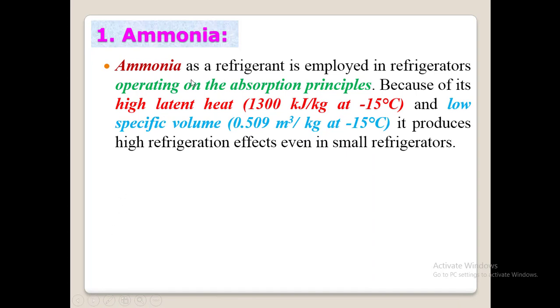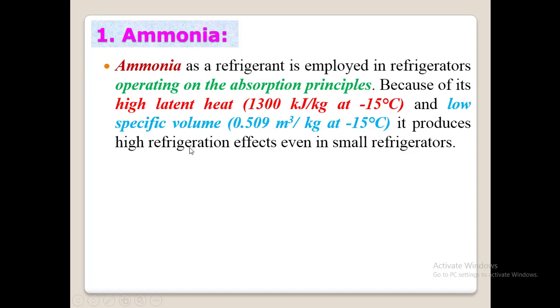Ammonia as a refrigerant is employed in refrigerators operating on the absorption principle, that is the vapor absorption refrigeration system, because of its high latent heat, around 1300 kilojoule per kg at minus 15 degrees Celsius, and low specific volume of 0.509 meter cube per kg at minus 15 degrees Celsius.